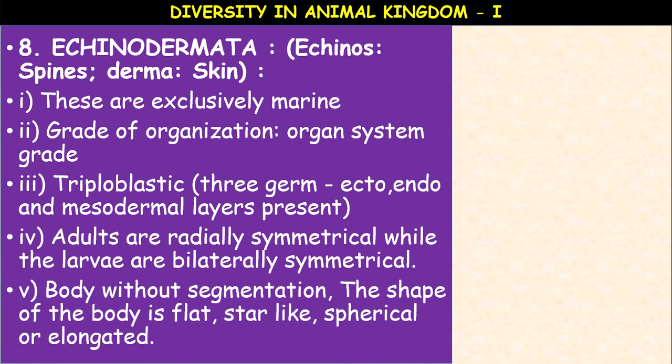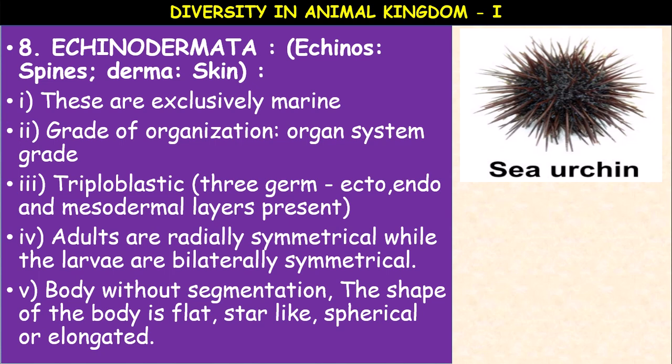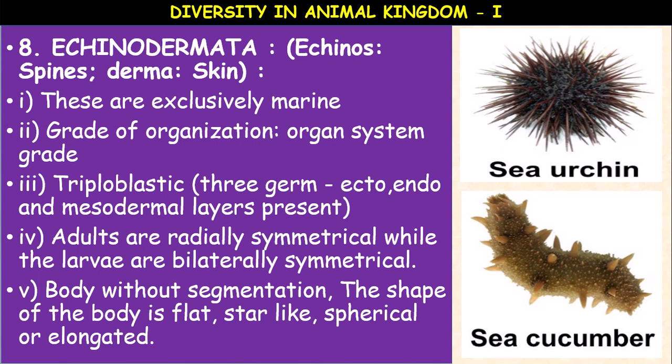Next, the body is without segmentation. In Mollusca also there is no segmentation. Here the shape of the body is flat or any shape, star shape, spherical, or elongated. Sea urchin is one example of an echinoderm, and sea cucumber is another example. Starfish is another example. These are coelomate, triploblastic animals.